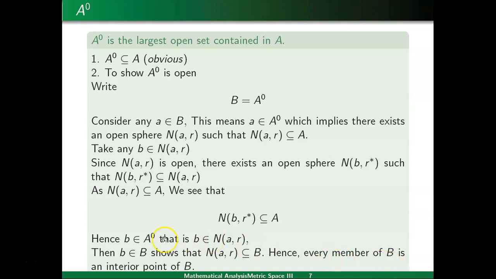Now b belongs to A interior. So that is, b belongs to N(a, r), then b belongs to B. A interior is what? We denoted A interior by B. Now b belongs to B shows that this sphere N(a, r) is contained in B. Hence every member of B is an interior point of B.